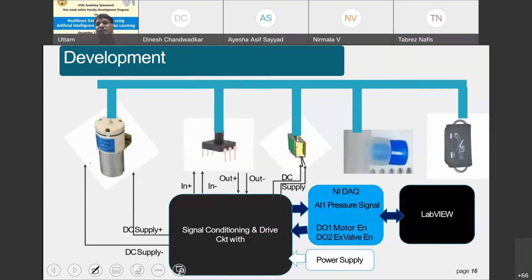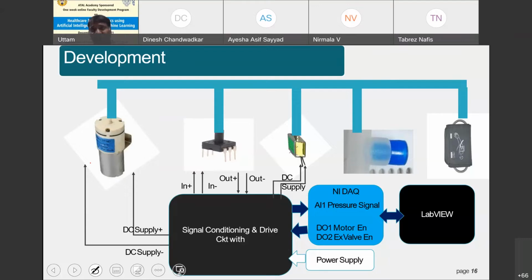That is the software which is available from National Instruments. And we have combined this particular tool with NI-DAQ, National Instruments Data Acquisition Card, where NI has got different data acquisition modules. So we have utilized those modules in order to measure the output of the sensor in this particular environment. And we have also activated the pump using this module. So you can see here analog input 1 for pressure, or digital output for motor, or maybe for valves and so on. In order to test this particular module, we have used this environment.